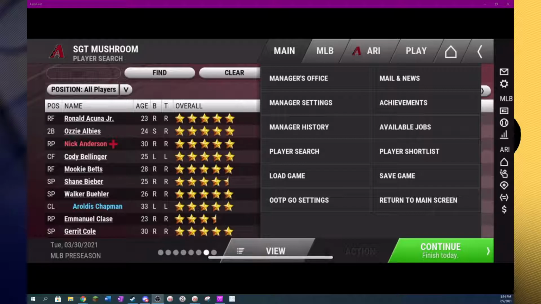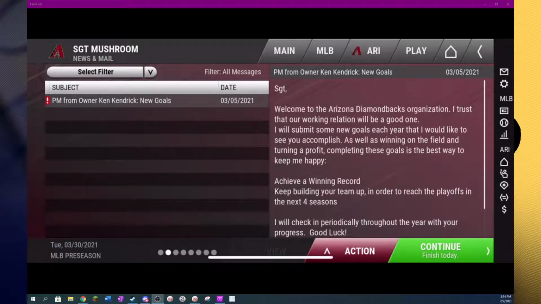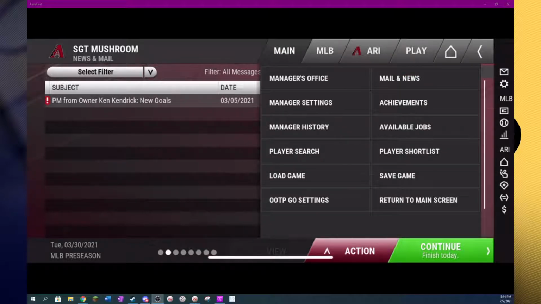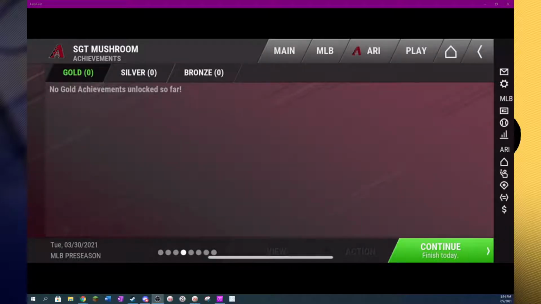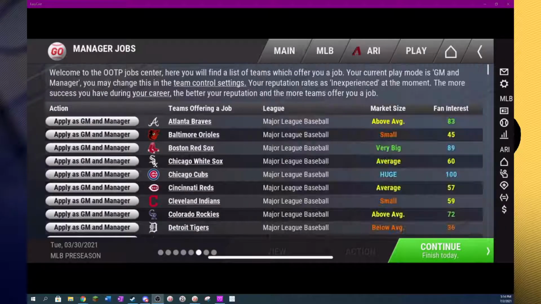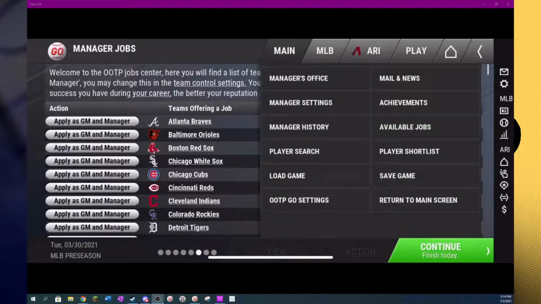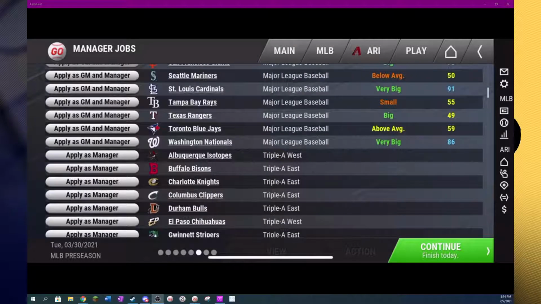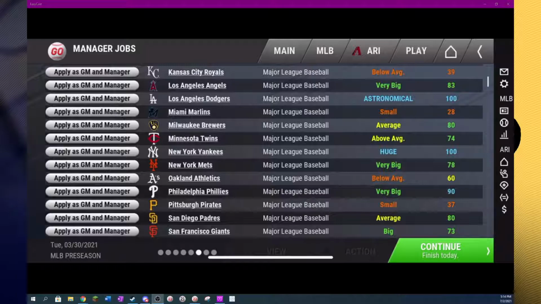And if you want to view any mail you've received, important messages, etc., you could do that from the mail tab on the top right here under main. You want to see your achievements, that's just underneath that right here. Available jobs will show you what teams you can apply to, where you can join. If you want to change to, say, the Twins from the Diamondbacks, you would scroll down to the Twins and click the Apply as GM and Manager button, and then be able to take over that organization.